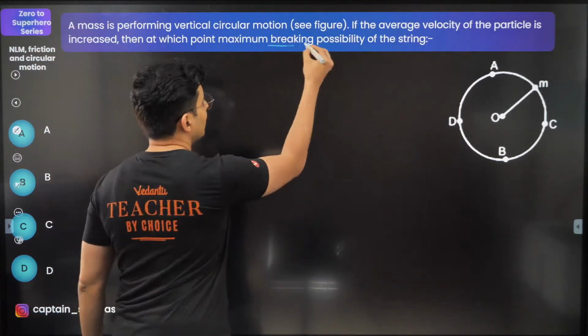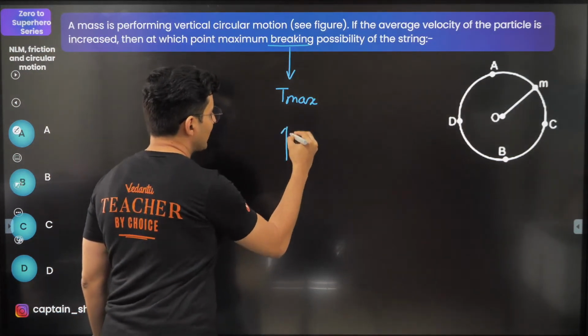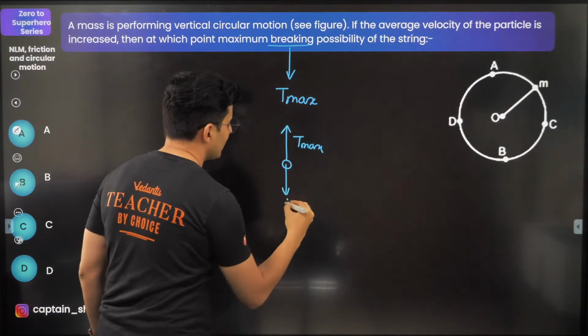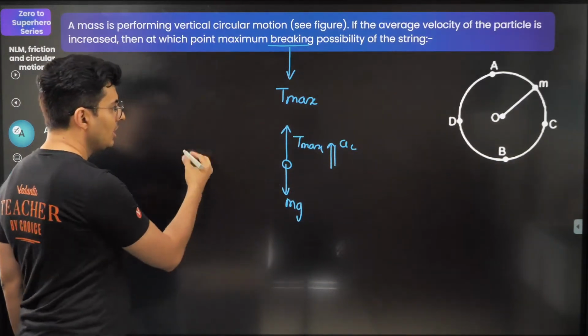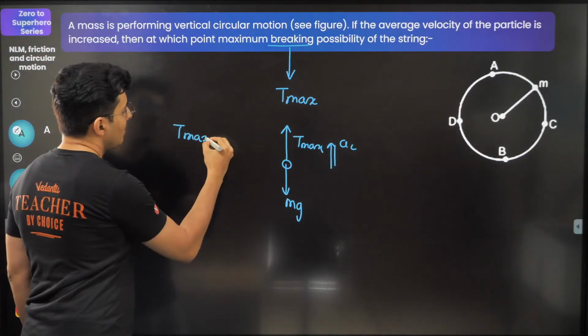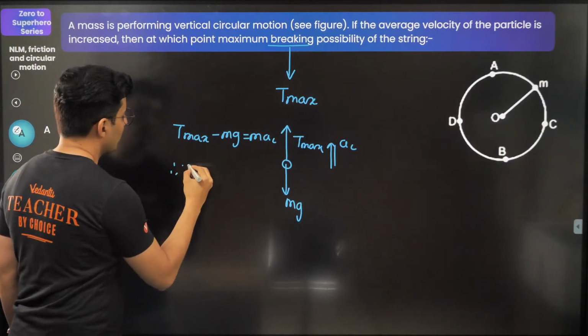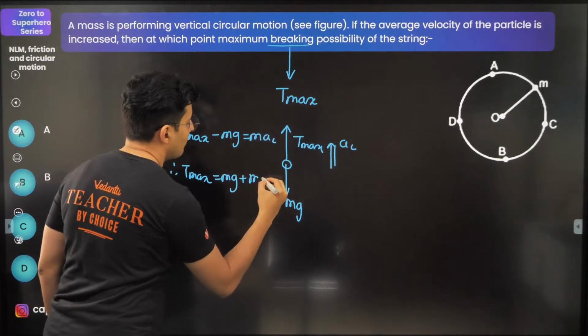Obviously, the chances of it becoming slack, loose, is at the highest point. It will become loose. Question is breaking. Breaking means tension should be maximum. And tension is maximum at the lowest point because the tension will be balancing mg and there is a centripetal acceleration here. So T max minus mg is mac. So therefore T max is mg plus mac.